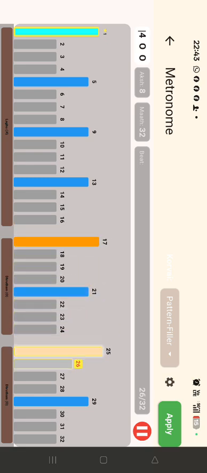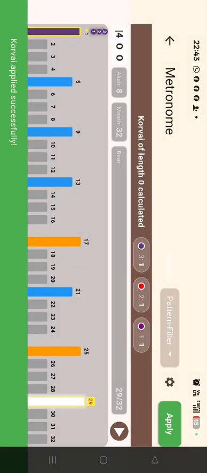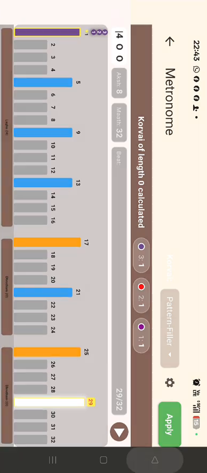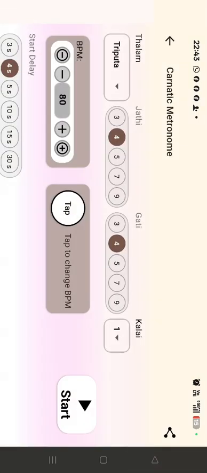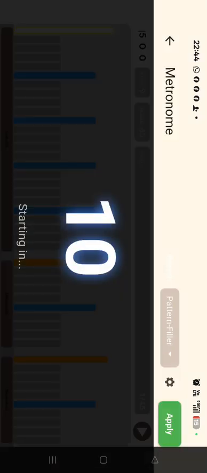So like this, there is a metronome tool here, and we have a calculation we call the chord wave calculator, and it will display the applied chord waves everywhere. Here you can see a lot of settings. We can change the jati, we can change the gati, we can change the beats per minute, the wait time, and things like that. A lot of things we can change here.